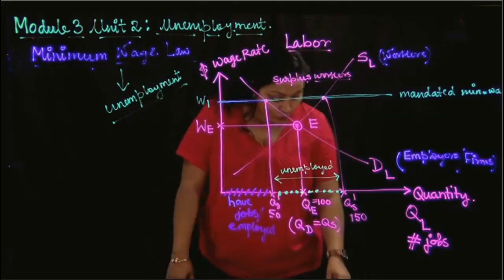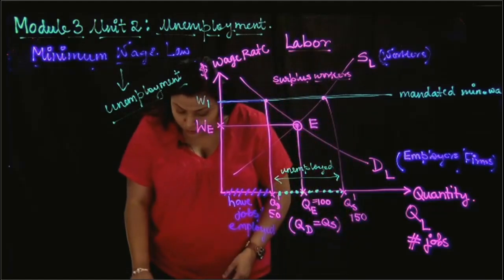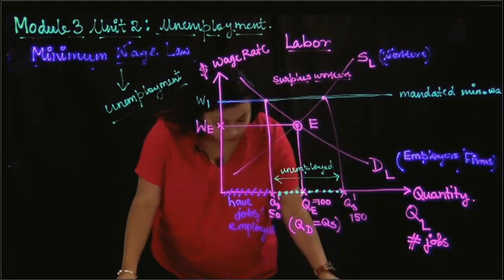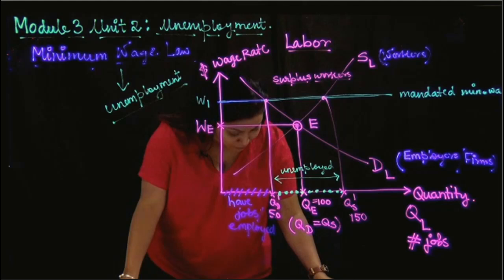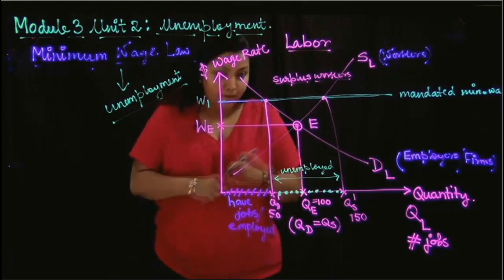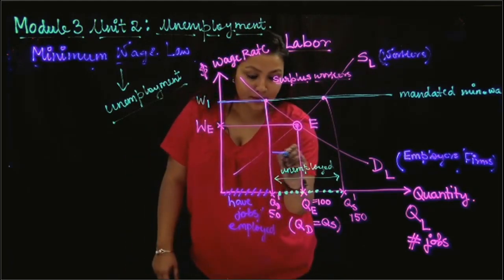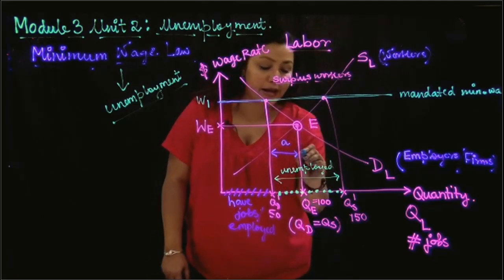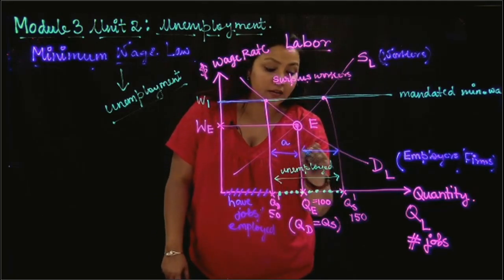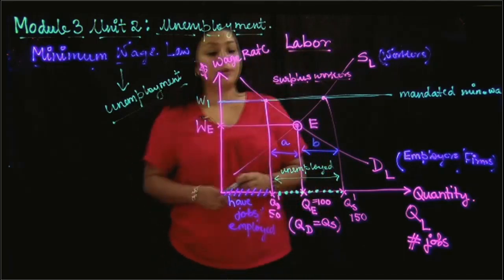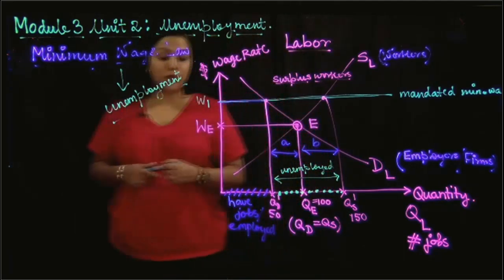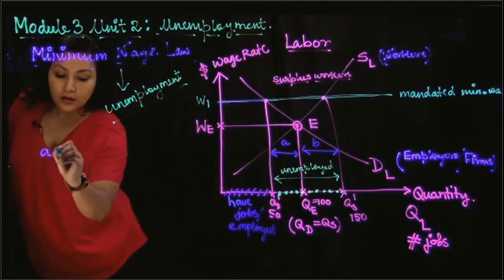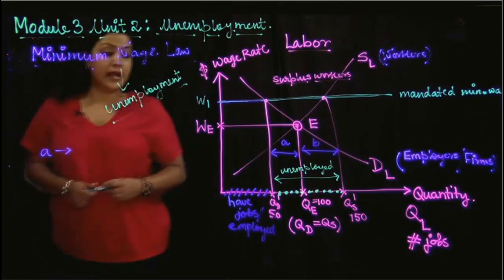I could break it into two parts. First of all, this part, let me call that part A, and the other part, that is part B. I'm just giving separate names to it so that it is easy to explain. Now how would you interpret part A?